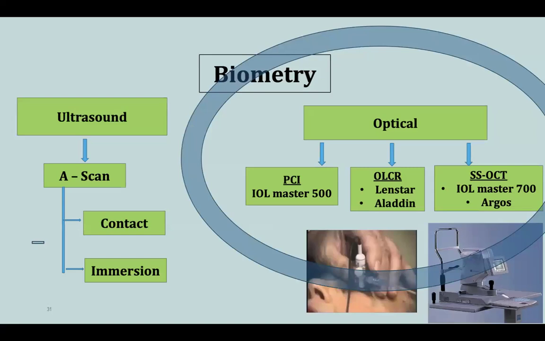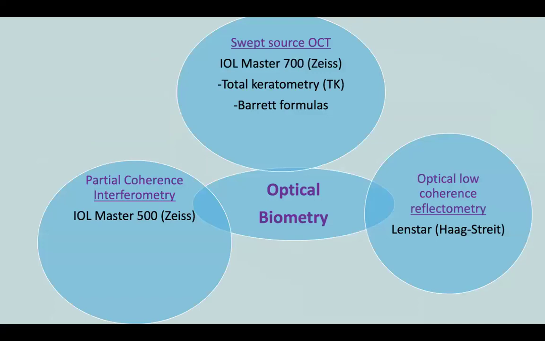Now, from ultrasound, we will move to the optical biometry. These are the newer machines. So optical biometry, there are many in the market, so I'll be talking about a few that are easily available. The first that came into the market was the partial coherence interferometry technology, which was in the IOL Master 500, which was brought out by Zeiss.